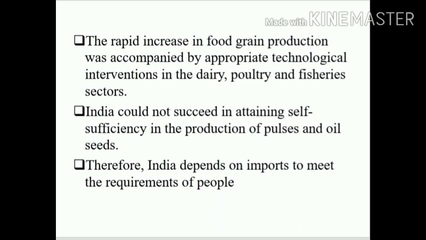So far we have talked about availability and access to food grains. In the beginning, in 1960, the United States of America extended assistance through Public Law 480. With that, they sent a lot of food grains to India to meet our needs during our drought. Then the Ford Foundation, an American philanthropic organization, sent high-yielding varieties of seeds to India.